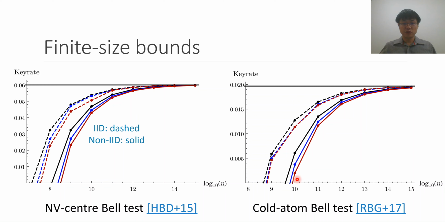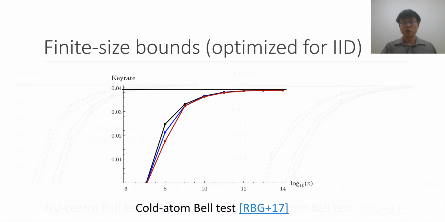Unfortunately, the results look a bit pessimistic for implementing the DIQKD using these experiments because the required sample sizes to achieve a positive finite size key rate are still fairly large. Even if you modify the protocol a little bit to optimize it for the IID case, the required sample size for the protocol is still pretty large and it doesn't help all that much. It's a bit impractical for these experiments.